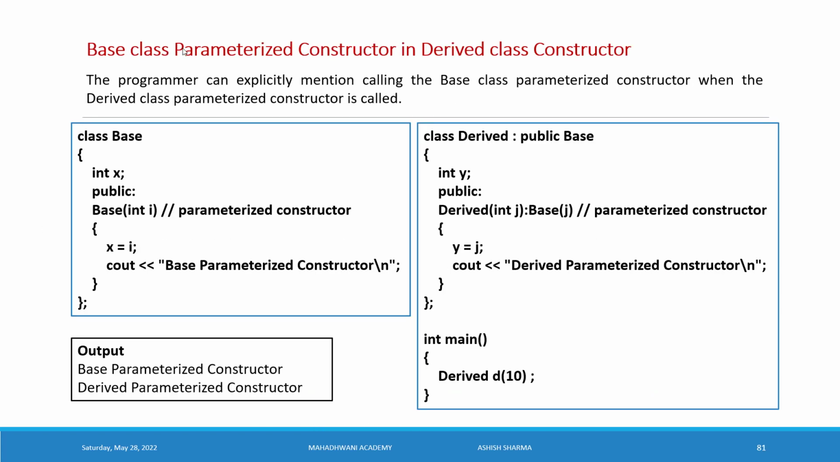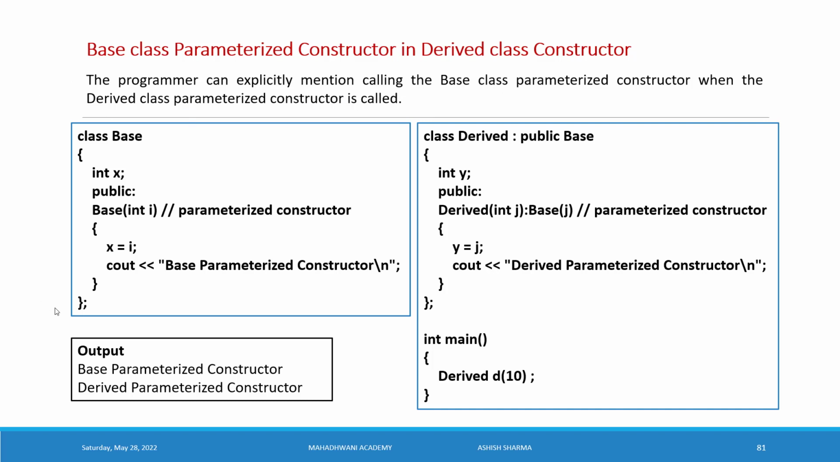Now, base class parameterized constructor in derived class constructor. Whenever the programmer needs to call the base class parameterized constructor, it should be explicitly mentioned. So here we will see that the programmer can explicitly mention calling the base class parameterized constructor when the derived class parameterized constructor is called.